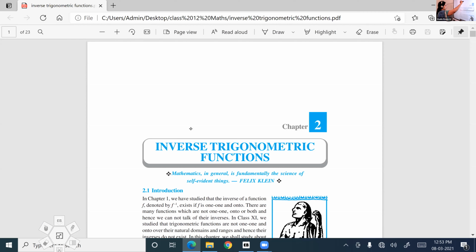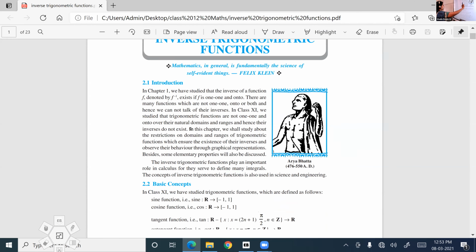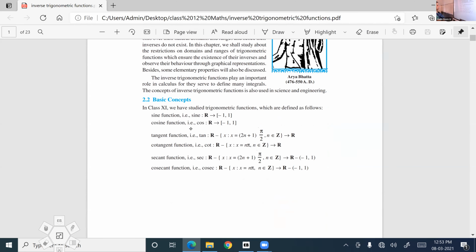Listen here. Inverse trigonometric functions. What you learned in 11th standard in the beginning is only just explained here. Sine is a function. You should be thorough with this domain and range. It will be asked for 1 mark questions. Sine is a function from R to the closed interval -1 to 1. Sine function's minimum value is -1, maximum value is 1.